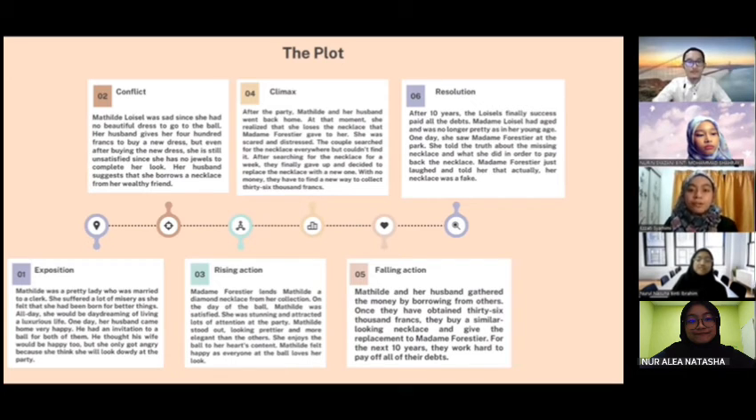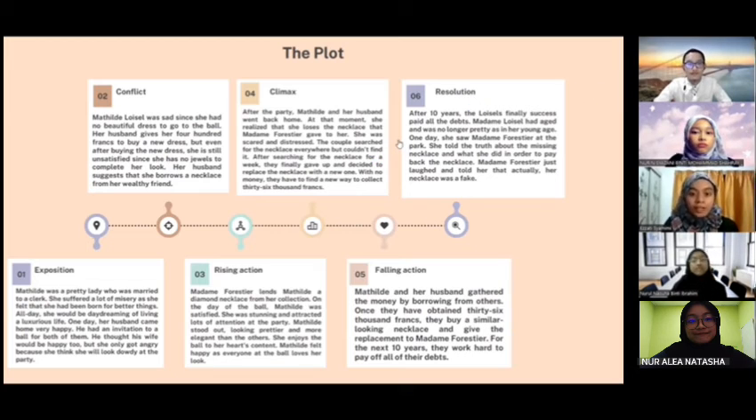Next, we move to the fourth part of the plot, which is the climax. So, what does climax mean? Climax is the most exciting part of the story, when we learn the outcome. The climax begins when Matilda and her husband went back home after the party. At that moment, she realized that she had lost the necklace that Madame Forestier gave to her.